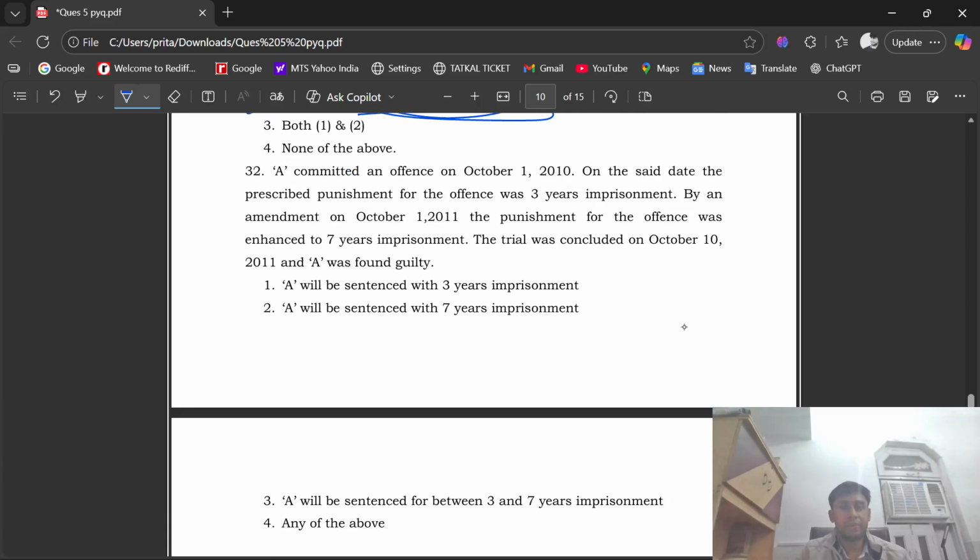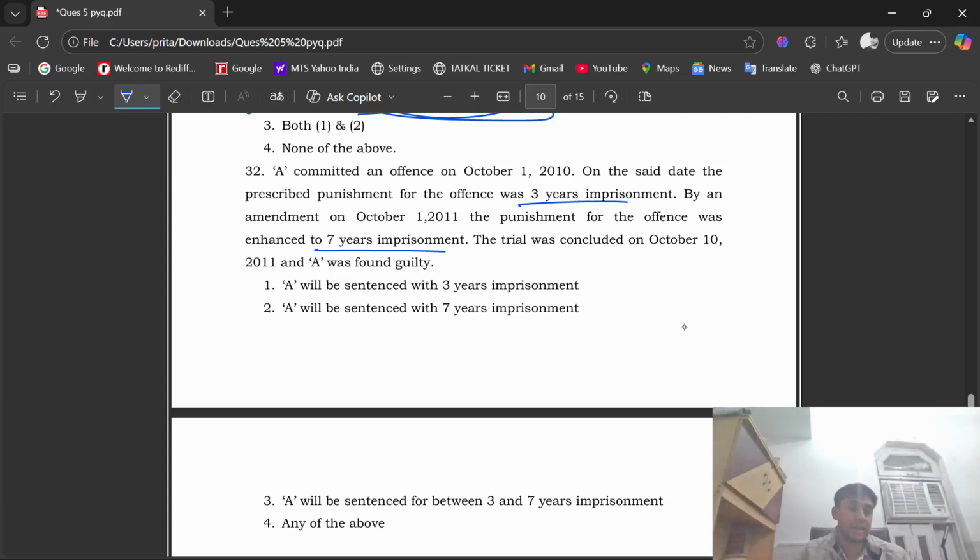Question number 32. A committed an offence on October 1st, 2010. On the said date, the prescribed punishment for the offence was 3 years imprisonment. By an amendment on October 1st, 2011, the punishment for the offence was enhanced to 7 years imprisonment. The trial was concluded on October 10, 2011, and A was found guilty.